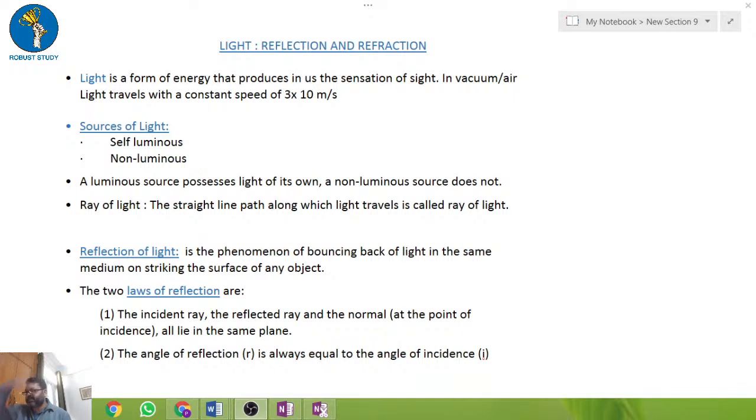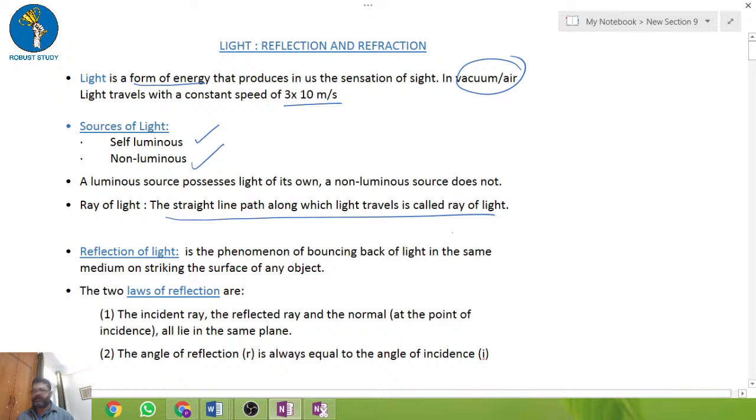Okay, so what is light? As the book says, it is a form of energy. Light is a form of energy, and light travels at 3 into 10 to the power 8 meter per second. This is the velocity or the speed of light in air and vacuum. And there are two sources of light: one is self-luminous and the other is non-luminous. Okay, now the next very important point, light travels in a straight path. Fine. So I hope this is very clear to you guys.